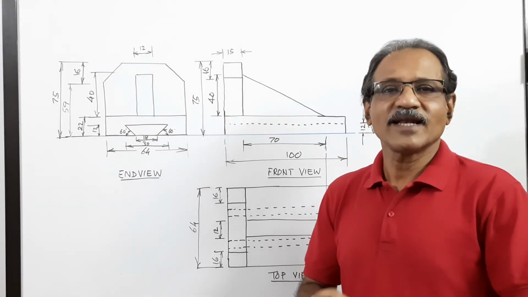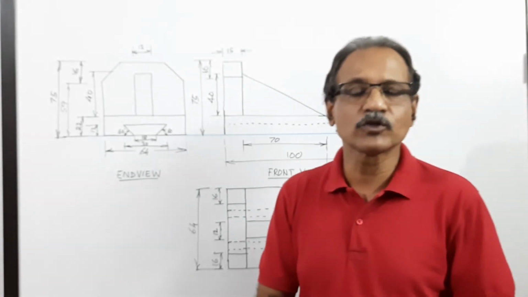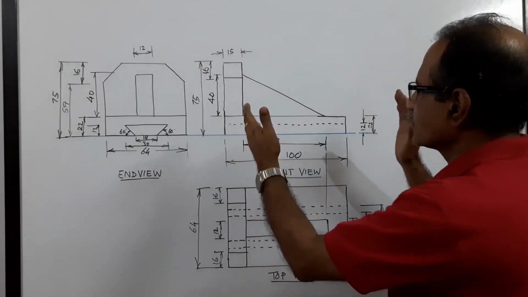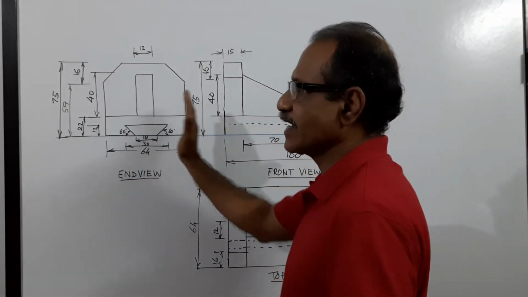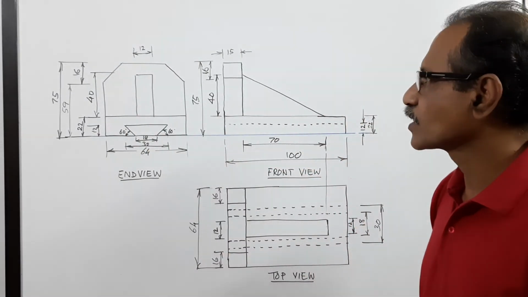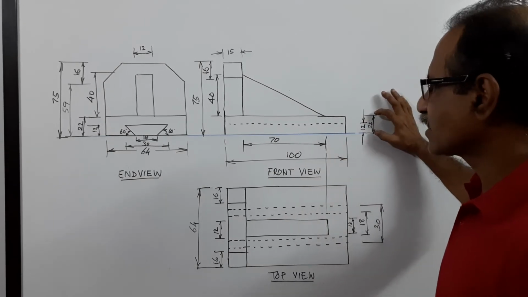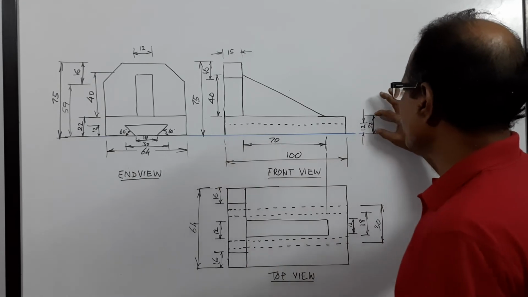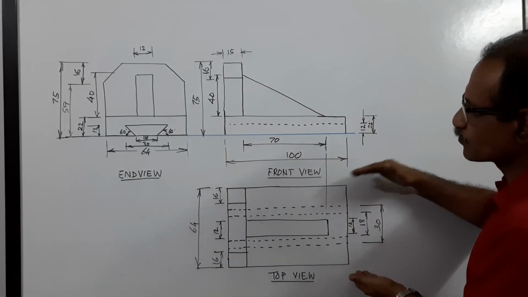When you come to the last problem, conversion of pictorial views into orthographic views, that is question number 10. I have drawn the front view, top view and end view from the right side. End view from the right side is drawn on the left side. The base is 22 mm thick and 100 mm long, with a width of 64 mm.